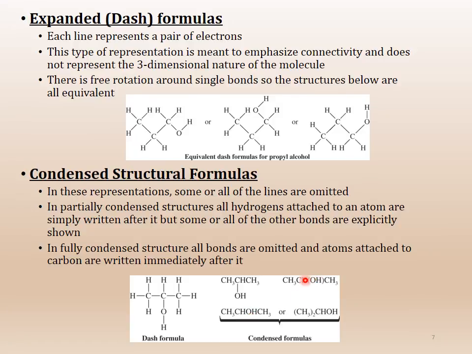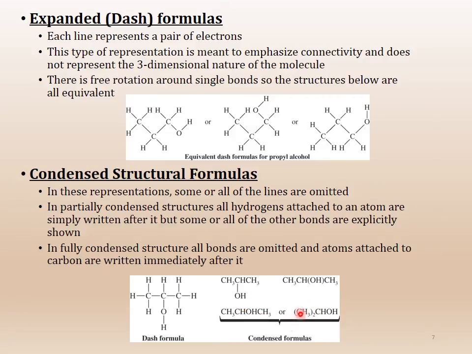Now you can see the difference between this one here is that the OH is in brackets and here it is not in brackets, and that's an optional thing for you. You can either write that in brackets or not, okay. It's not required. Of course, if you have 2 OHs, then it might be better that you put it in brackets and write 2, okay. But otherwise, you can write either structures.